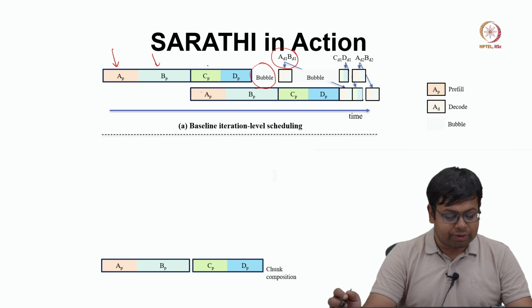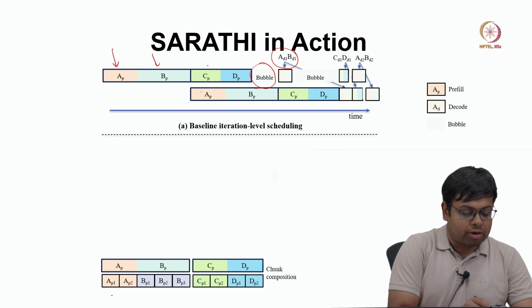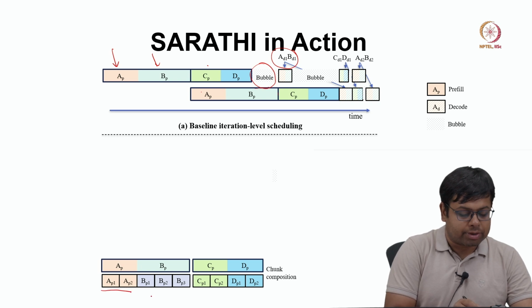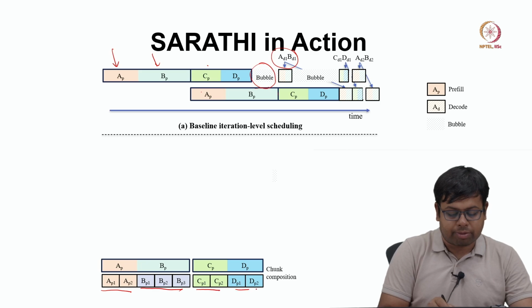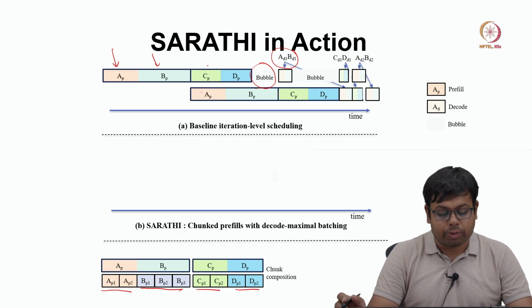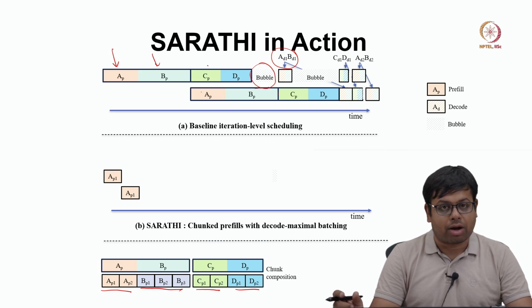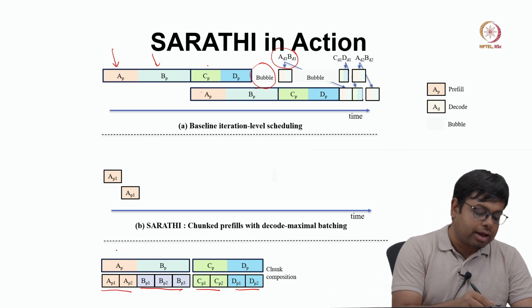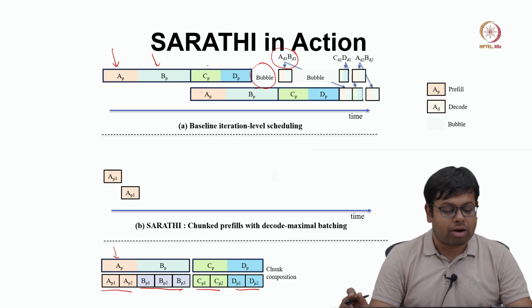Now, let us say the prefill of A, B, C, D can be chunked, and let us assume that prefill of A can be chunked into AP1, AP2, prefill of B can be chunked 3-way, prefill of C can be chunked 2-way, and prefill of D also can be chunked 2-way. This is the chunked composition, correct. Now, with Saarthi, we can schedule these chunked prefills with decode maximal batching. So, we can think that A is a type of request, okay, and then probably there are multiple requests going on in the GPU.